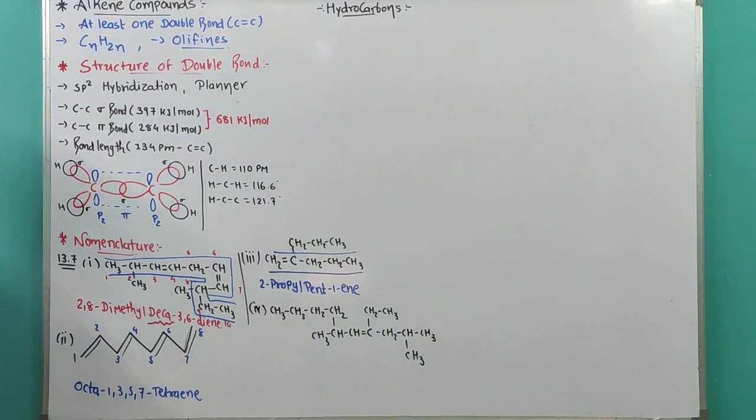This one is the lengthiest one till now for the nomenclature and the hardest one.